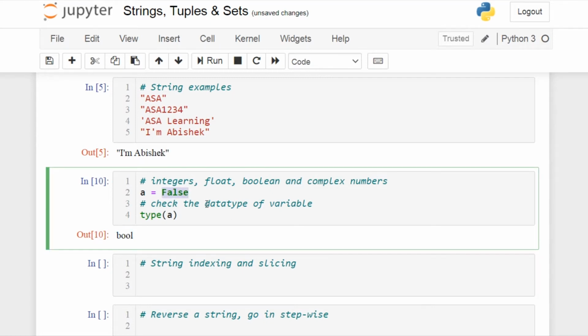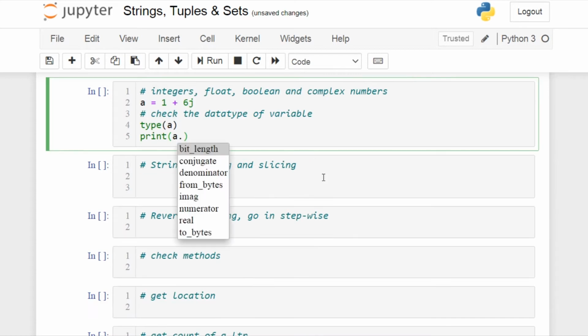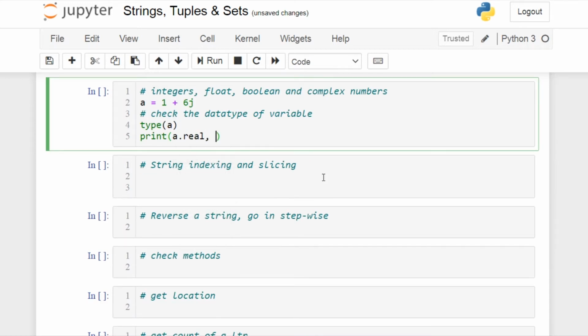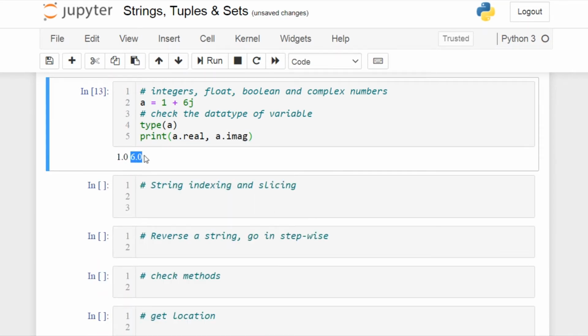In Python, you can also create complex numbers. This means this is the real part and this is the imaginary part. If I check the data type of a now, it should give me complex. So this is a complex number, and you can also retrieve the real part and imaginary part separately. If we give a dot real, we can also retrieve the imaginary part as well. So this will return the real and imaginary parts separately.